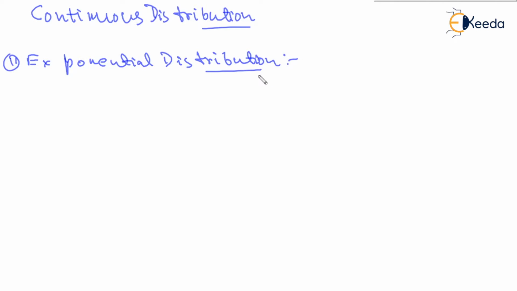In general, we'll see that this exponential distribution gives the waiting time between the Poisson's occurrence.